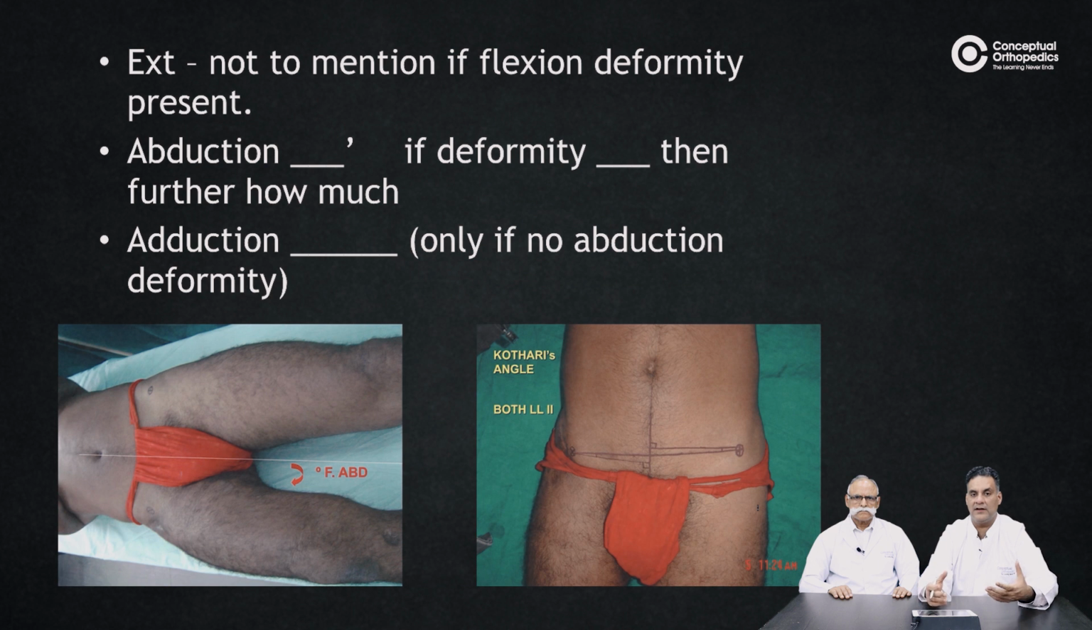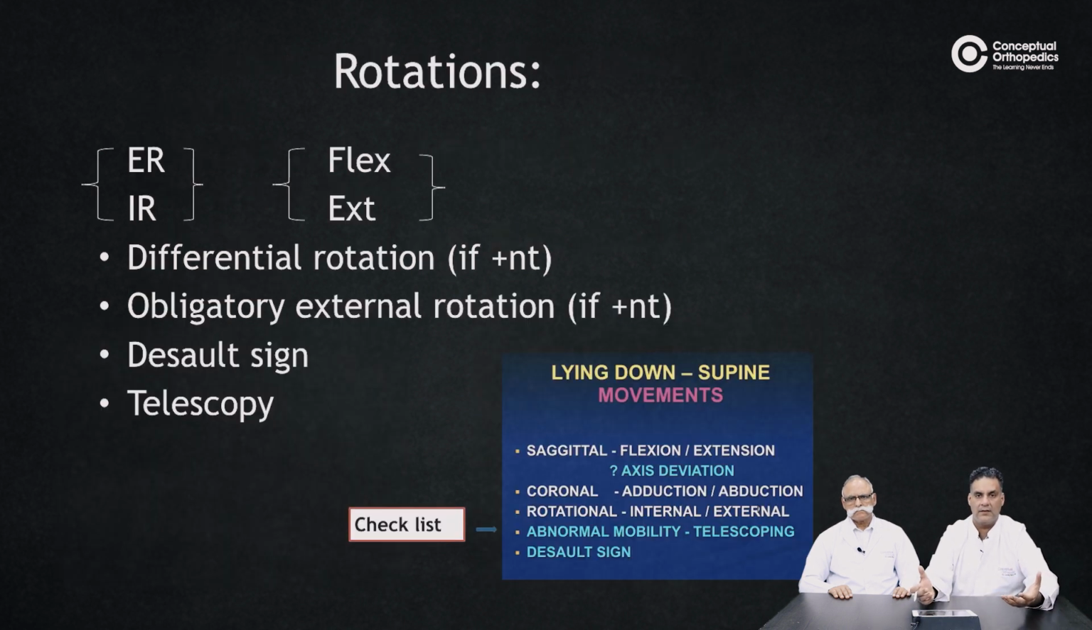The examiner wants to listen about the range of movement. Talk about it: if there is a flexion deformity, obviously extension will not be there. Talk about the abduction or adduction deformity if there is one. Do talk about the angles. Do talk about the Perkins method and the Cotard's method, as we have discussed clinically in the videos of the hip examination. Do talk about the rotations.